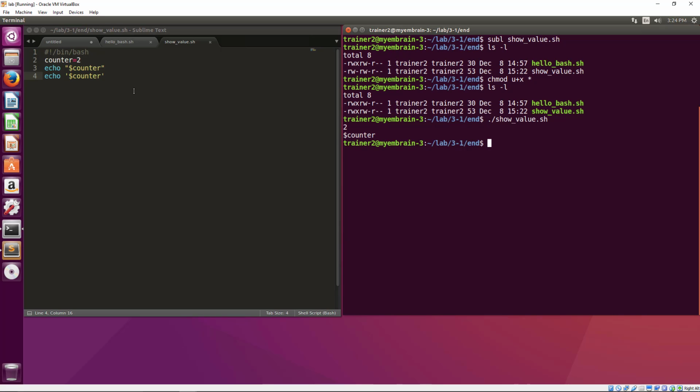This example shows the subtle but very important difference between double quote and single quote in bash scripting.